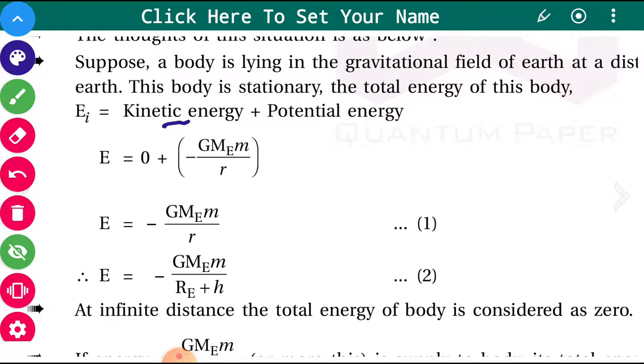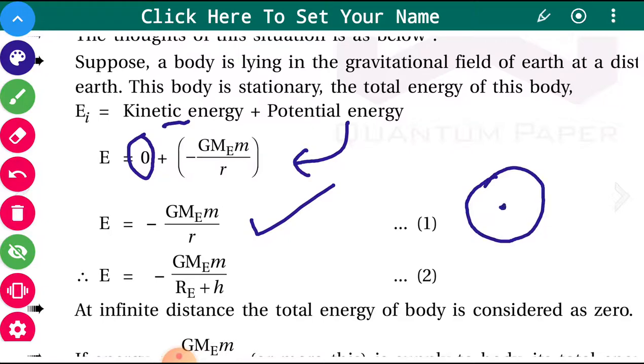So kinetic energy is 0 and potential energy is in the form of gravitational potential energy, and that will be minus G Me m upon R, where R is the distance of that object from the center of the earth. Now try to understand.